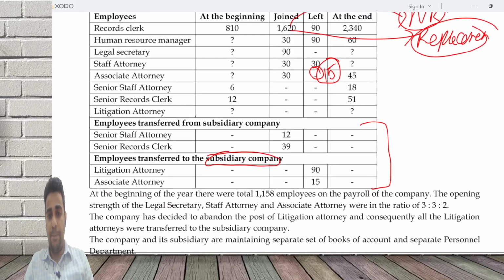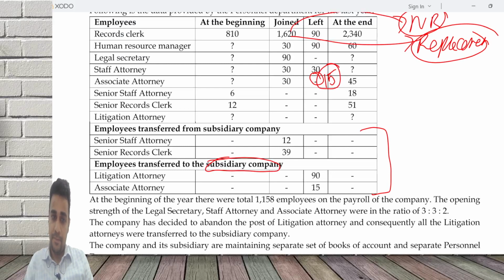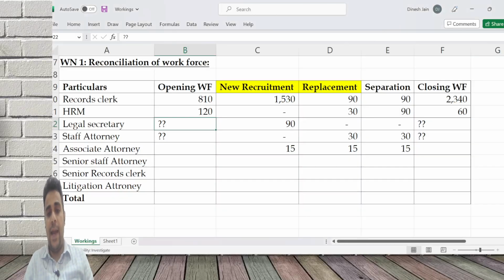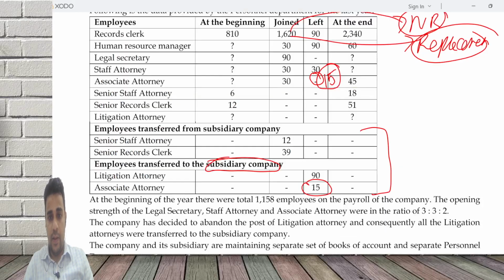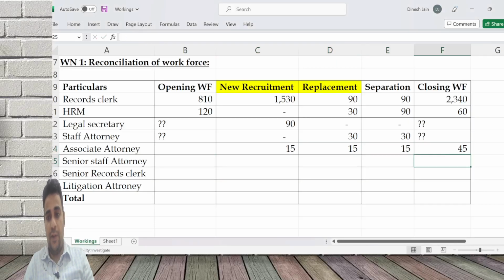So 15 is separation and 30 joined. 15 is in place of the 15 who left, and the balance 15 is new recruitment. Closing is given as 45. Tell me what the opening workforce should be.